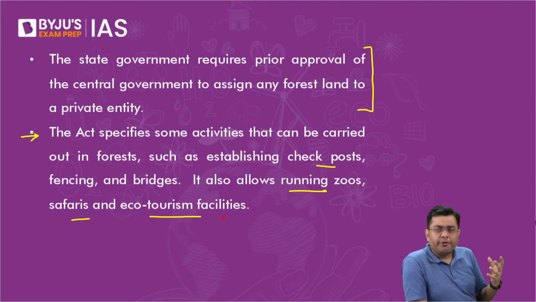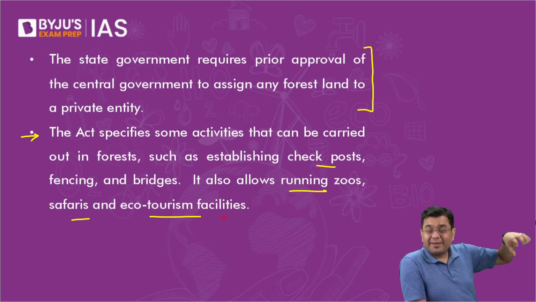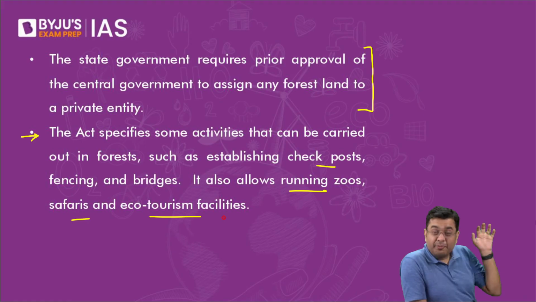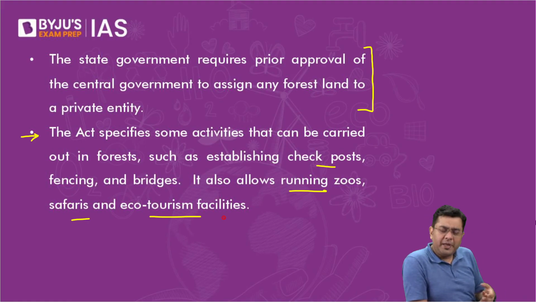What is the purpose of a zoo? And if you start constructing zoos there, you will have to create amenities and infrastructure to connect that zoo, isn't it? That means large scale deforestation. That means population pressure on the forest land, right? So that has been the counter argument.